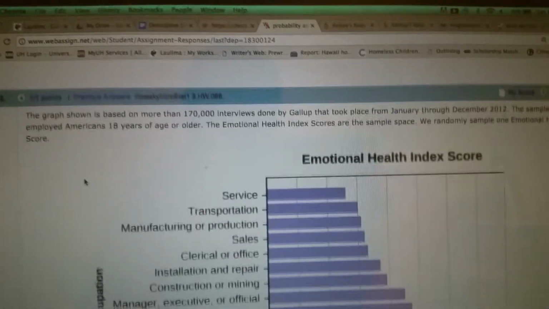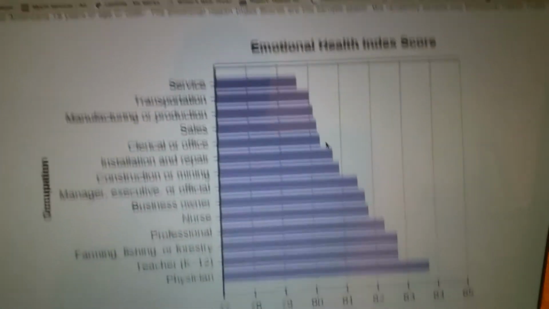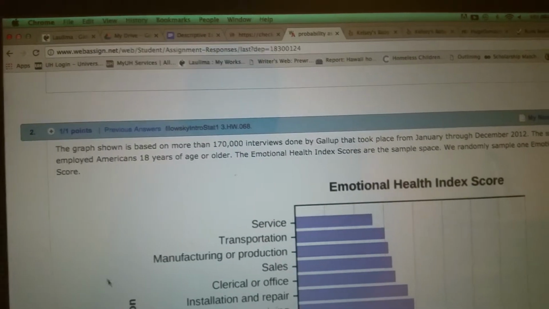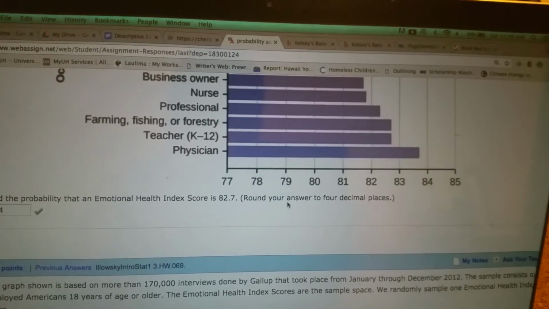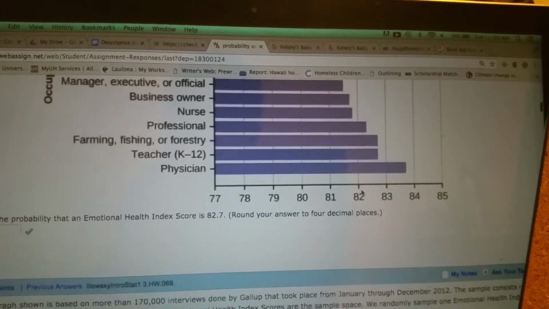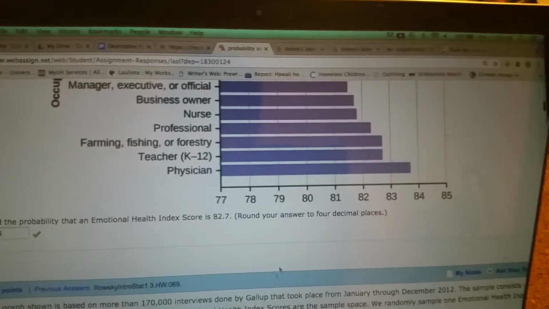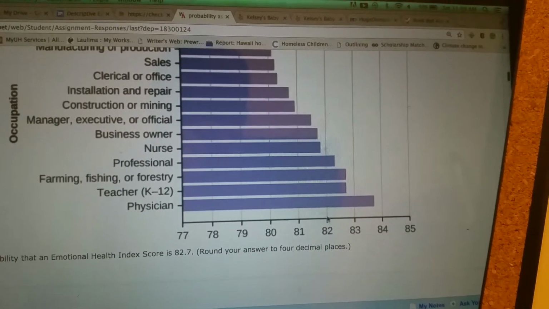Okay, next one. There's this graph. It shows the emotional health index. I won't read it, but we'll go down to the question. Question 2: Find the probability that an emotional health index score is 82.7. Round your answers to 4 decimal places, which I swear before it said fraction, so I have mine as a fraction. But let's see, 82.7, we look at 82.